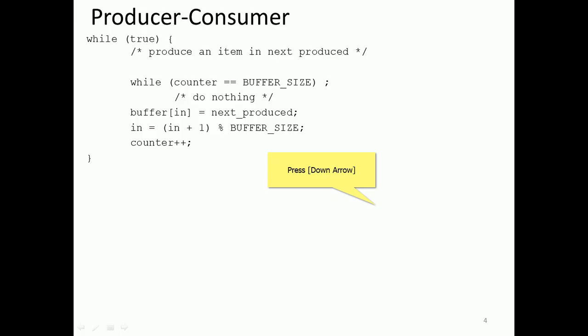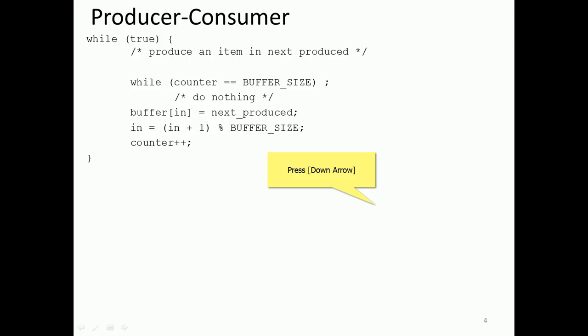So while counter is equal to buffer size, right? If counter is the buffer size, it will stand here only because of this semicolon. It will not come out, do nothing, it will remain there. Only when the counter is other than the buffer size, meaning less than that, will it produce. So next produce, put it in the buffer and advance the buffer, right?